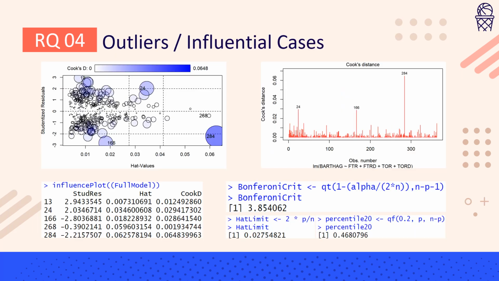Moving forward, in order to try and identify influential points, I utilized Cook's distance. What we found is that some points seem like they may be influential, and some also seem to be outliers in the X variables. However, running more numerical tests, we see that none of the points actually come up as being influential at all. However, there are 2 points, 268 and 284, which are outliers on X.